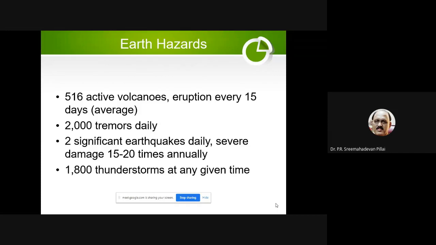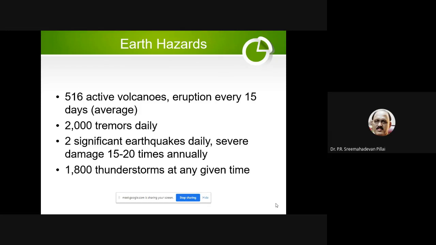Earth hazards. We have 516 active volcanoes erupting every 15 days, a huge number. We have 2000 tremors. Tremors means small earthquakes. Very small earthquakes are called tremors.